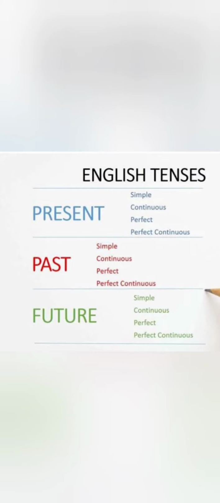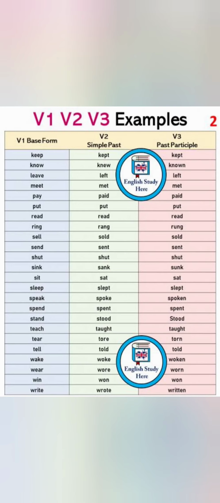Before we learn the tenses, let us know about what is verb. Verb is an action word. We are going to use this verb in the tenses. The first one is V1, that is the base form present tense verb, the second one is V2, that is simple past, and the third one is past participle, that is V3. We are going to use all these three verb forms in the tenses, according to the time of action. It is very important to know all these three verb forms. Just pause the video and go through these words.